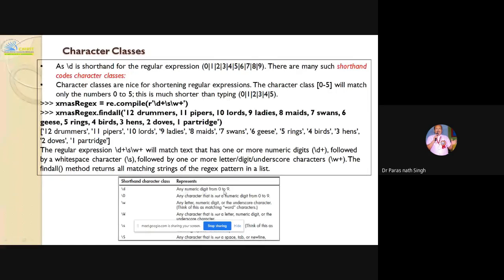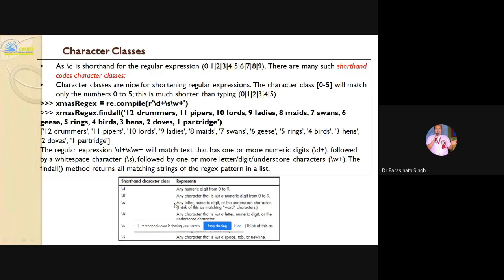\d is any numeric digit; \D is any character that is not a numeric digit from 0 to 9. \d, any of the digits from 0 to 9; \D, any character but not a digit. \w is any letter, numeric digit or underscore character, like word characters. And \W is any character that is not a letter, numeric digit or underscore. So other than alphabets, numbers, or underscore characters. Sometimes we can use this for variable names.